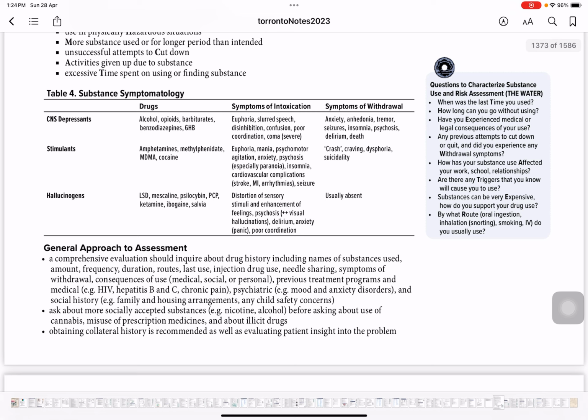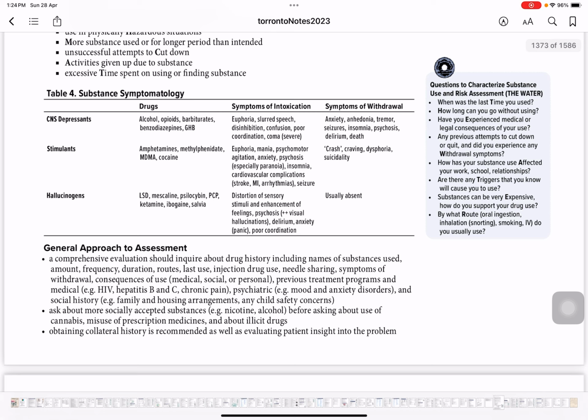What withdrawal symptoms do you get? These are cravings, crash, craving, dysphoria, and suicidality. So that is extreme, because when you were getting stimulated you felt good, but now you do not get those feelings, and now you would just want to have it, and you might even kill yourself in case you do not get it, because it has made you so high that it's not helping your brain to work now.